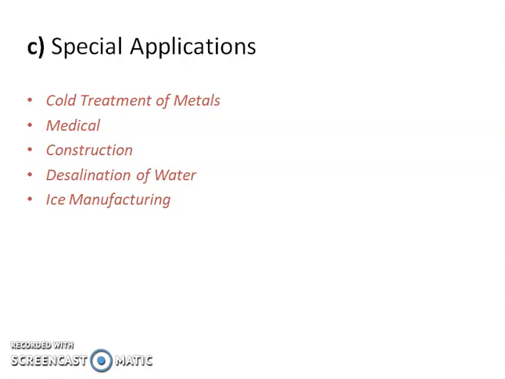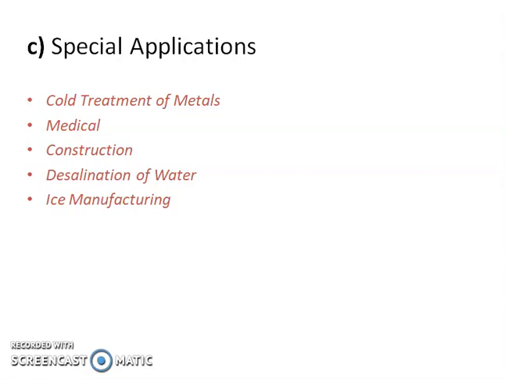Now let us see the first one, cold treatment of metal. The dimensions of precision parts and gauge blocks can be stabilized by soaking the product at a temperature around minus 90 degrees centigrade. The hardness and wear resistance of carburized steel can be increased by this process. Keeping the cutting tool at minus 100 degrees centigrade for 15 minutes can increase the life of the cutting tool. This is the application of refrigeration in cold treatment of metal.